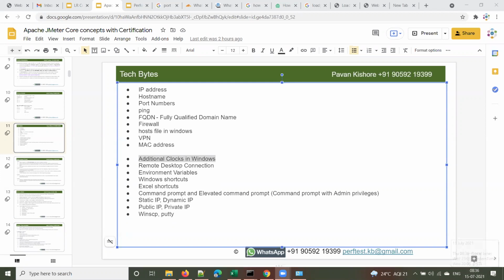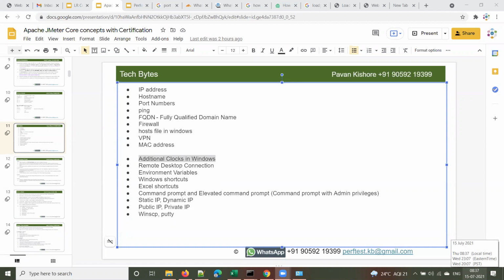Say I am working for a US project in the Eastern time zone. My on-site team is in Boston, which is in EST. I want to know at what time they will come online, or when their day will start. I need not remember how many hours behind it is, and I need not calculate it, if I add it as an additional clock.